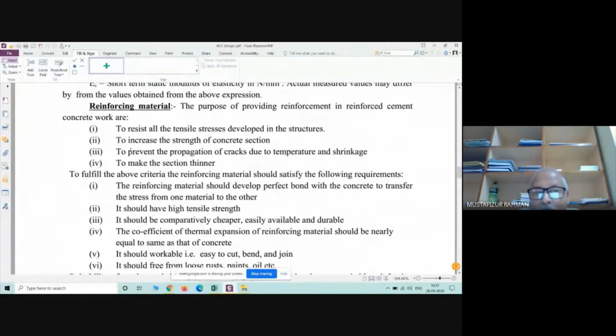Now see, when we were students, there was only one grade of steel, mild steel. Mild steel is now designated in terms of alphabet and numerals, which we call in our textbook Fe 250.